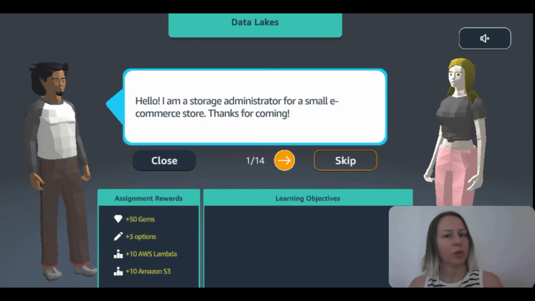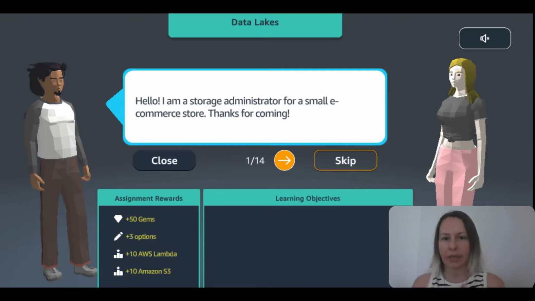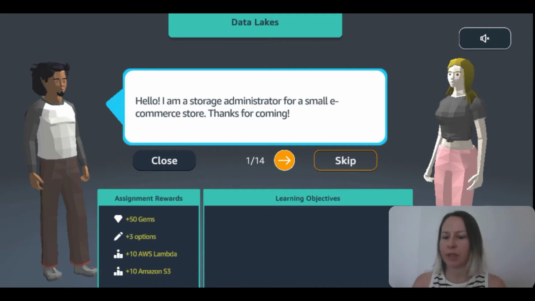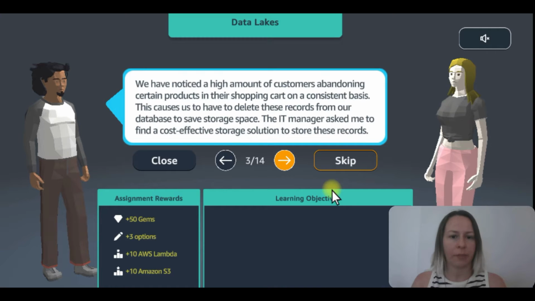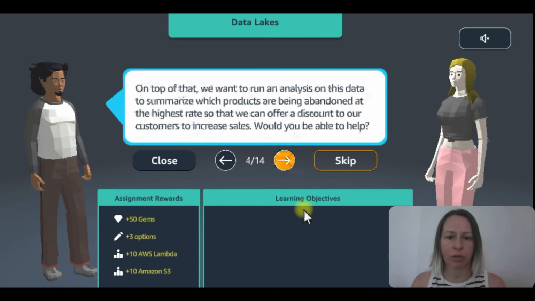We are playing Cloud Quest, and this time I'm in the data analyst role. The task will be data lakes, and let's see what the problem is. I'm a storage administrator for a small e-commerce store. We have noticed a high amount of customers abandoning certain products in their shopping cart on a consistent basis. This causes us to have to delete these records from our database to save storage space. The IT manager asked me to find a cost-effective storage solution to store these records.